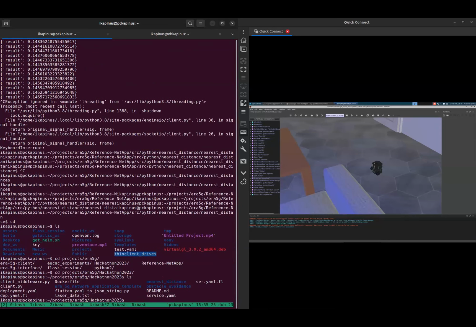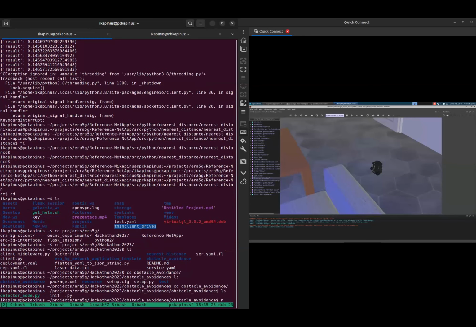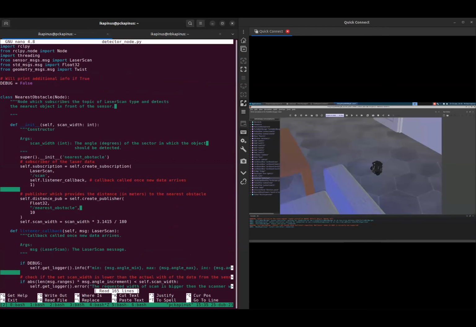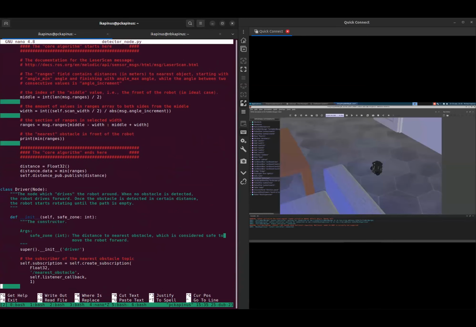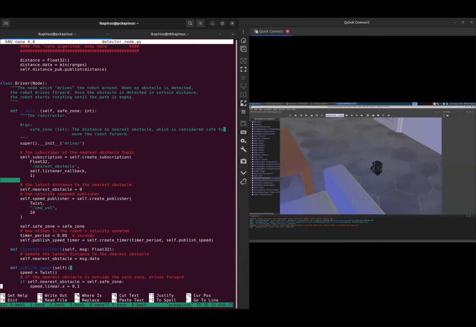You can see in the repository, I sent you the link in the morning session, you can find the obstacle avoidance ROS2 node, which contains one package, which contains one node. It's called detector node. And this application contains two nodes. One of them is the driver node, which is quite simple.